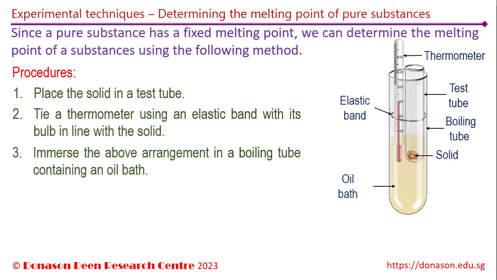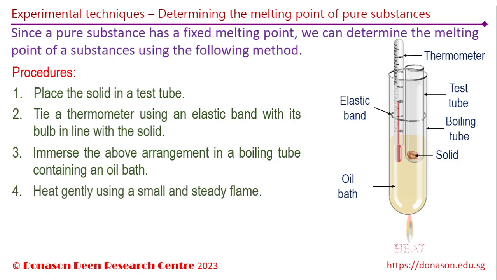Otherwise, the oil might vaporize even before the solid melts, and it would defeat its purpose. We should avoid direct heating of the specimen, as it would be difficult to measure the exact melting temperature. By placing the test tube and the thermometer in the oil bath, we are making sure that the temperature rise is gradual and uniform as the solid melts. It is a good idea to use a stirrer in the oil bath to ensure that heat is uniformly circulated and any convection in the oil does not cause uneven temperature in the oil bath.